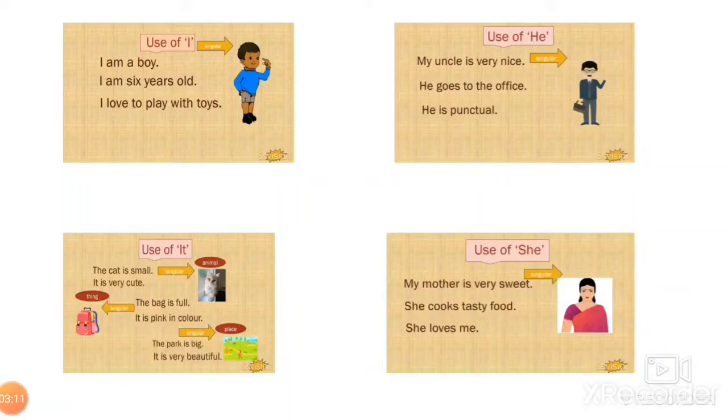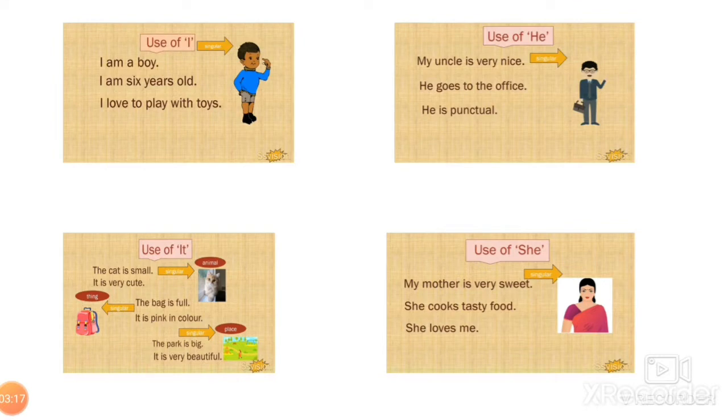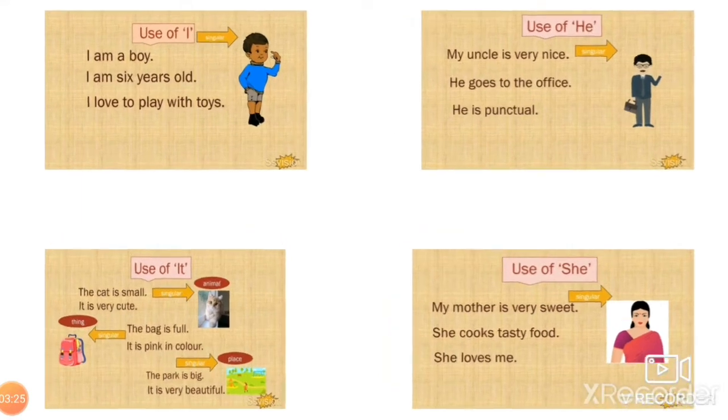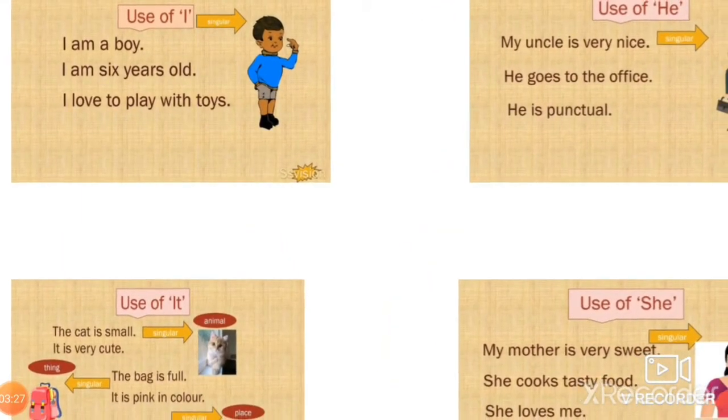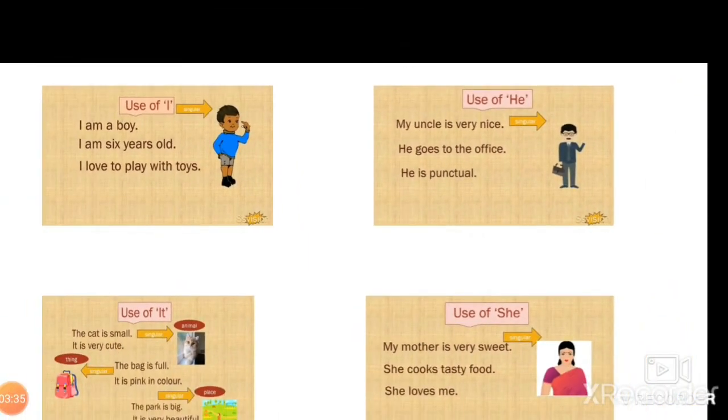Next now. When I say the pronoun, like for example, I, look at the first box, that is I am a boy. I am 6 years old. I love to play with toys. Here, I. So I is a pronoun. You yourself are telling everyone. You're singular. Okay, I is used for the singular.